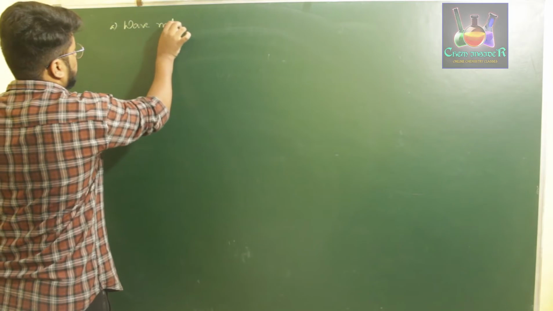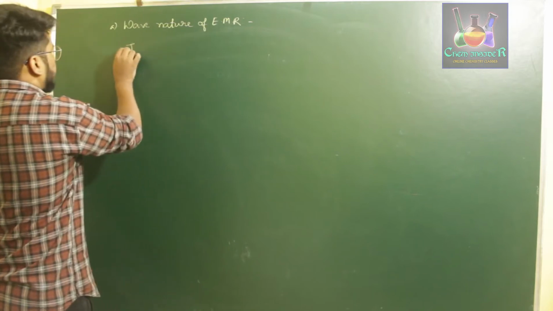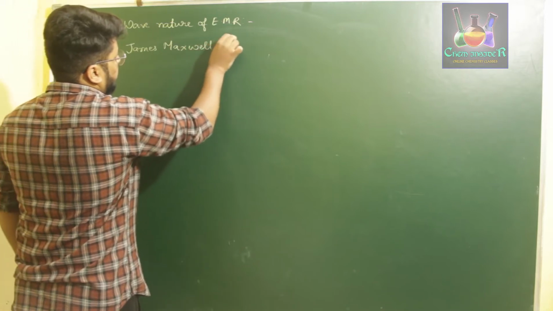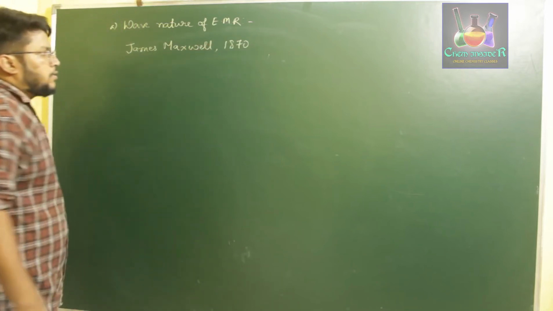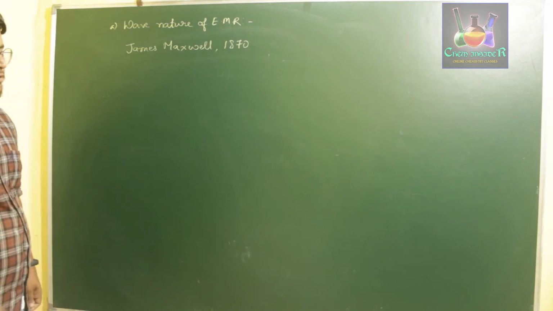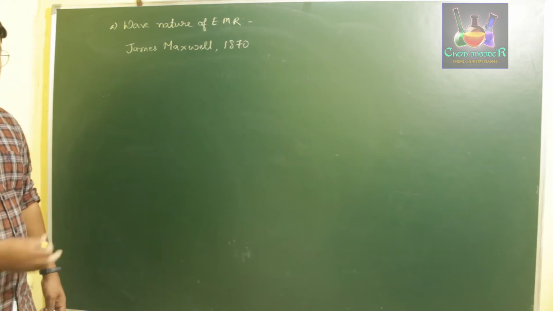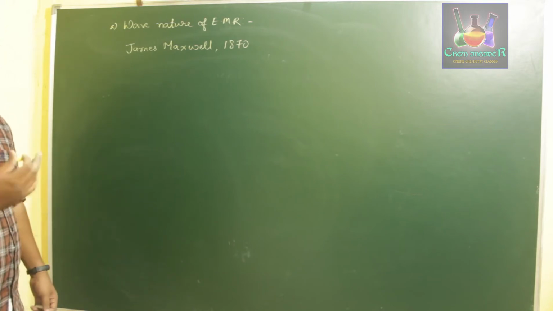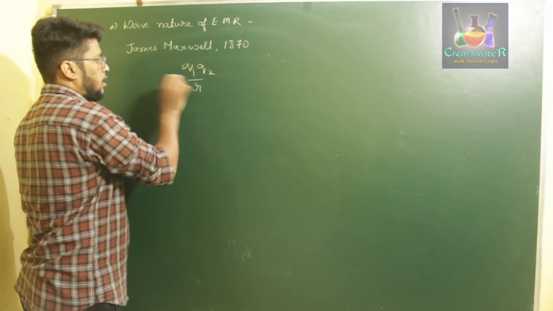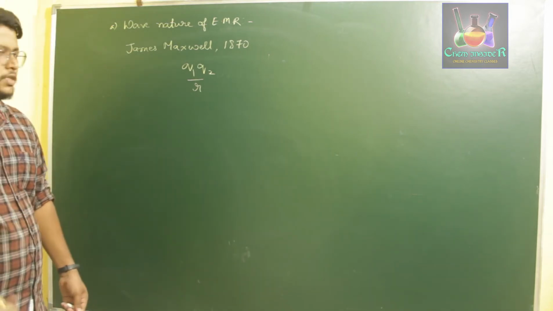Wave nature of electromagnetic radiation. The scientist's name was James Maxwell. In the year 1870, he was the first one to explain the charge present in an atom, and the relation between the charge of an atom and the attraction of other positive or negative charges and their motion, with the Q1 Q2 by R formula. Using that formula, he explained the relation of electron charges and their magnetic properties and several other properties.